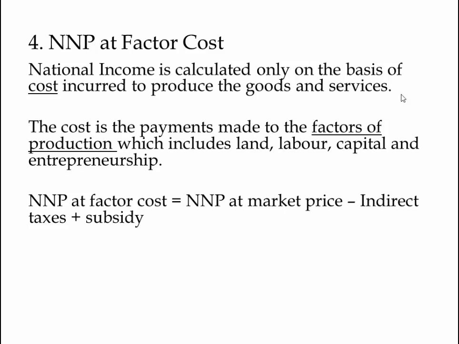Net national product at factor cost is equal to net national product at market price minus indirect taxes plus subsidy. Let's look at this equation in more detail. According to this equation, we are trying to understand net national product on the basis of the cost that is incurred. So we look at net national product at the market price, already seen before, and we deduct indirect taxes because it should not add any cost to produce the goods and services, and we add the subsidies that are given by the government because it does increase the cost of producing the goods and services.